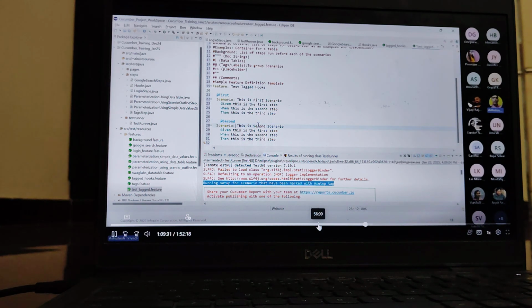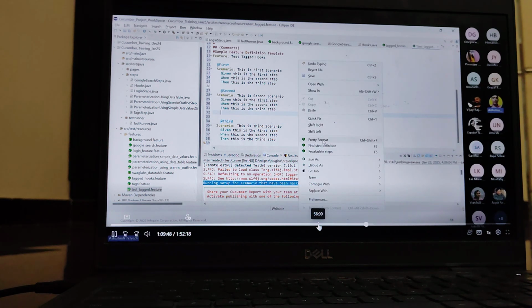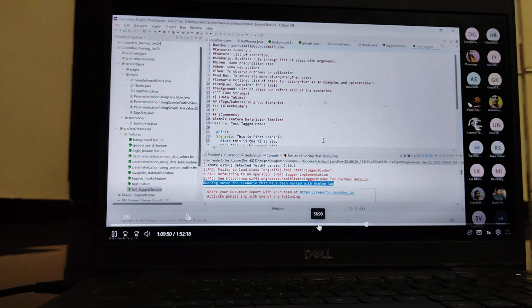Now similarly we have defined one more scenario. This is the third scenario, and we have marked it with the @third tag. How many scenarios we have defined, guys? There are 3 scenarios in this feature file. Now you can make a pretty format. So we have made a pretty format.